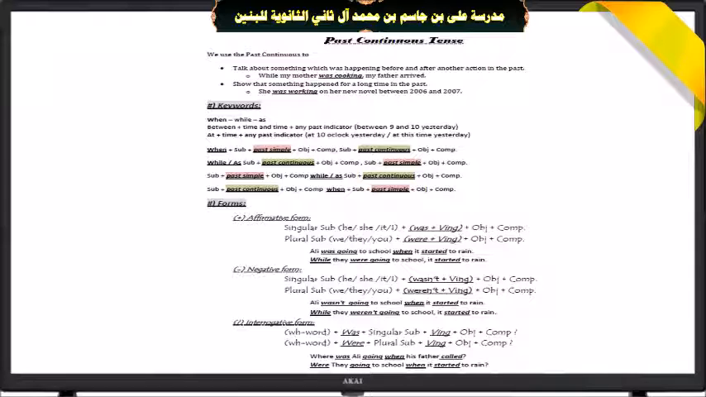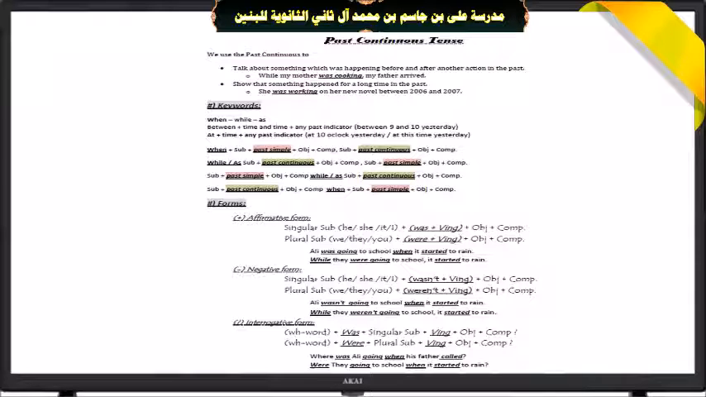In the negative form, when the subject is singular, we use wasn't, and when the subject is plural, we use weren't. And we add after that the verb plus ing. Look at these examples. Ali was not going to school when it started to rain. While they were not going to school, it started to rain.